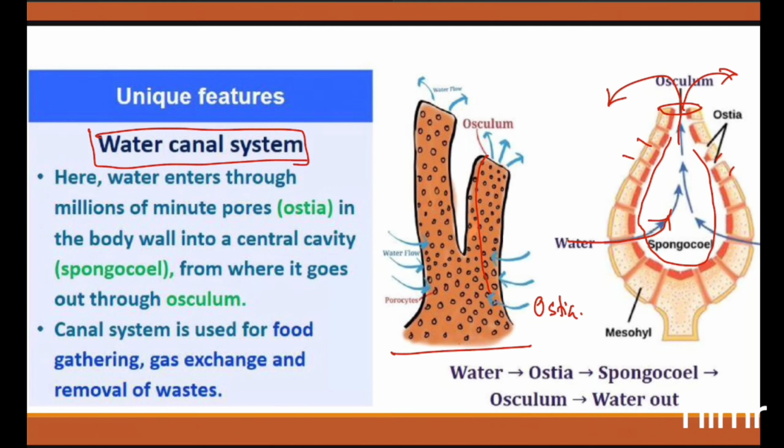What is the purpose of this water canal system? It is used for food gathering, gaseous exchange, and removal of waste material. Whatever food materials are there, through the water itself they will come inside. The cells nearby are special cells called choanocytes, which we will discuss. They will take that food, digestion and everything will happen, and the waste material will be thrown into the spongocoel and removed through the osculum.